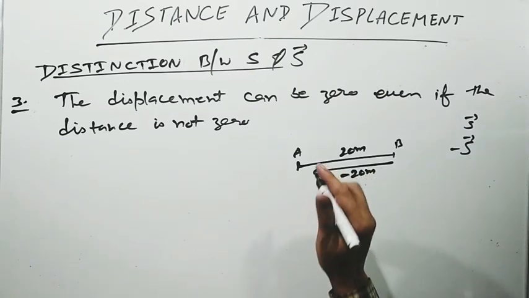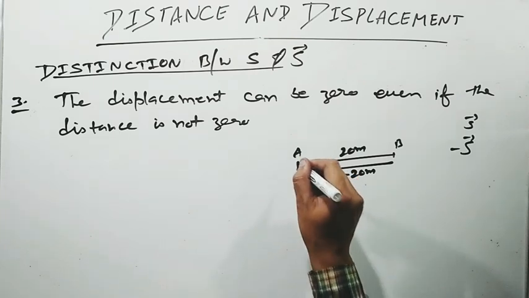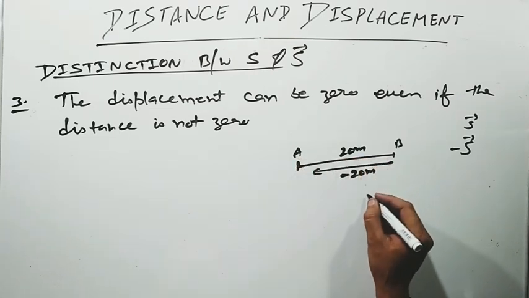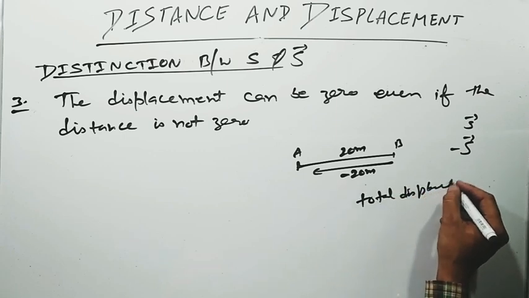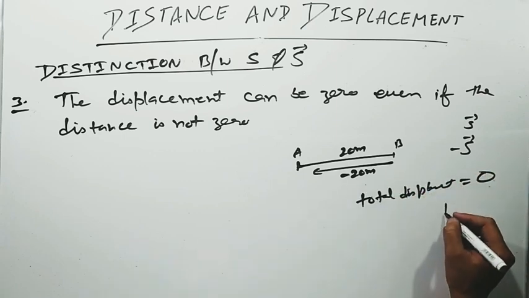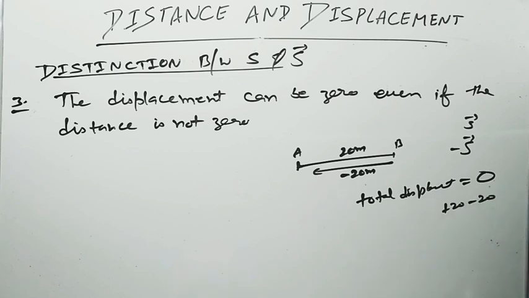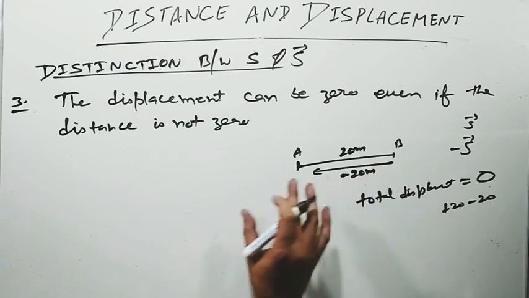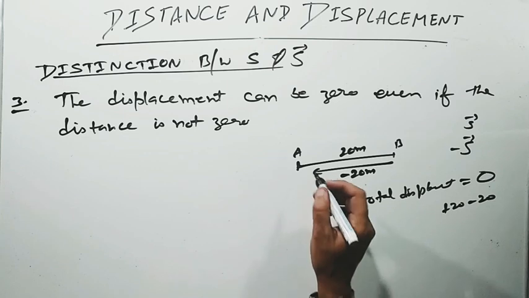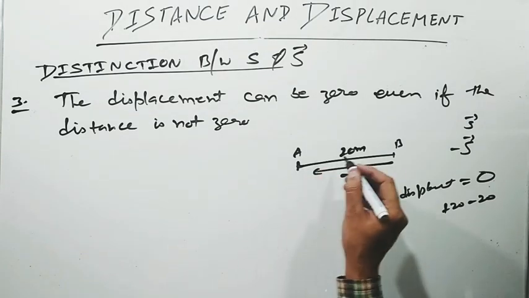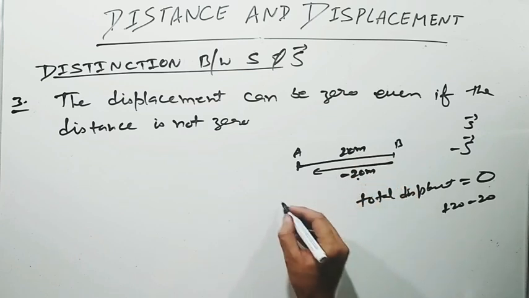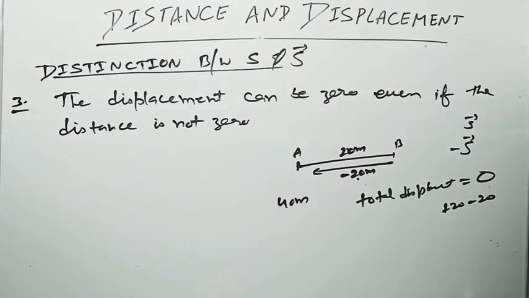So when a body reaches back to its starting point, its total displacement is 0, that is plus 20 and minus 20, whereas the distance traveled by the body when it reaches back to its starting point is 20 plus 20, that is 40 meter.